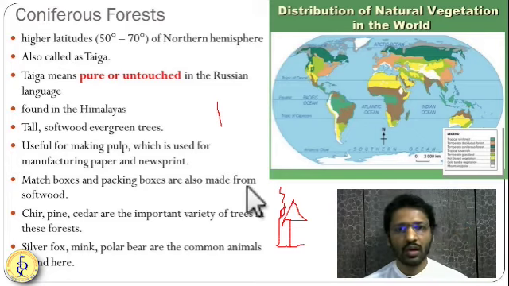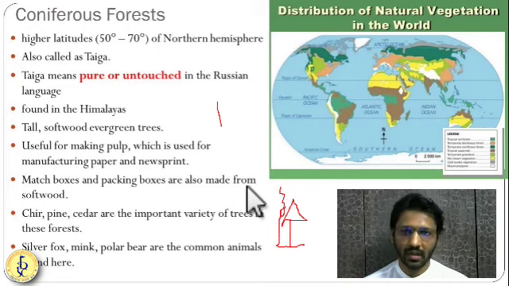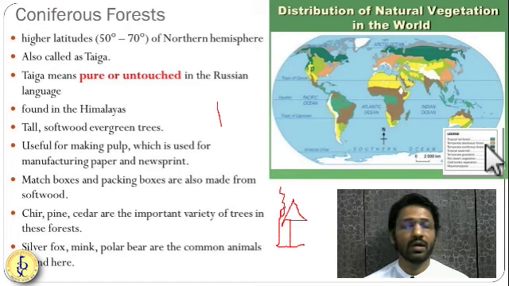They will hold the snow, and they will damage their leaves, their barks, their branches. So these evergreen coniferous trees are very important for the survival of the vegetation in this region.